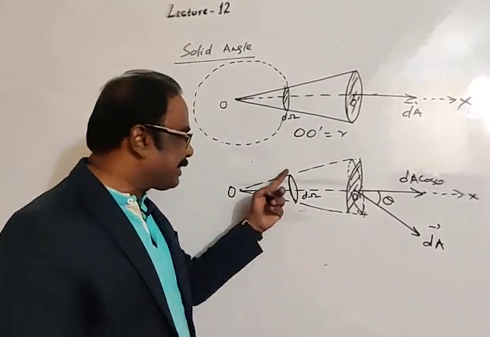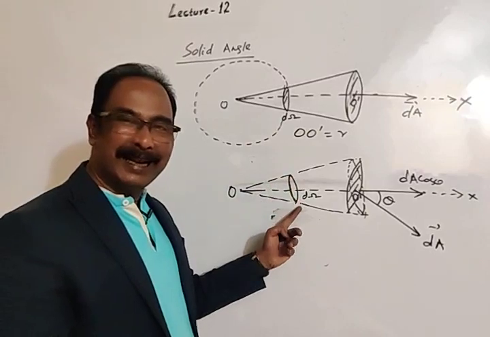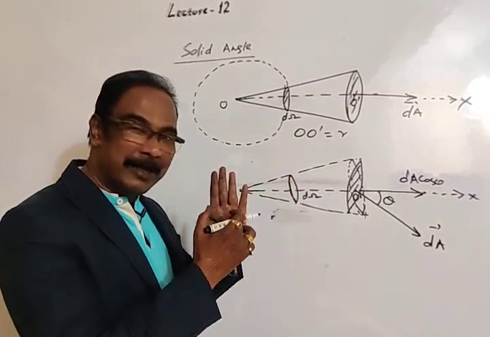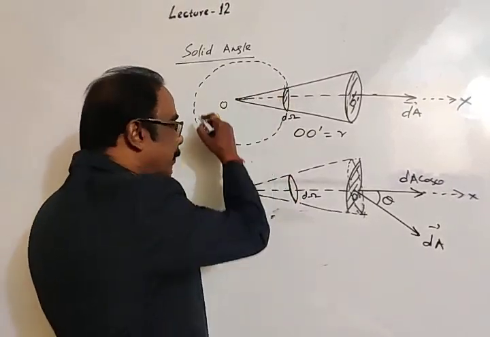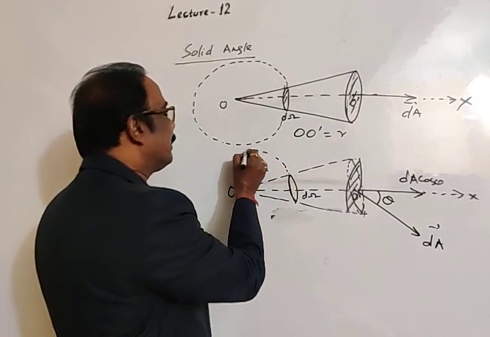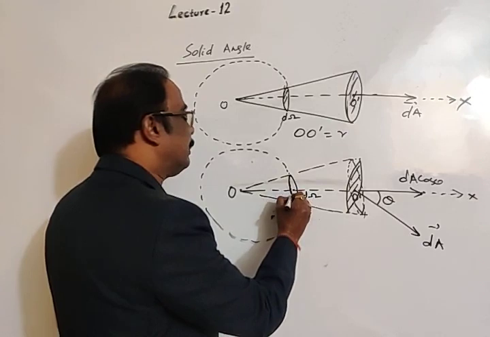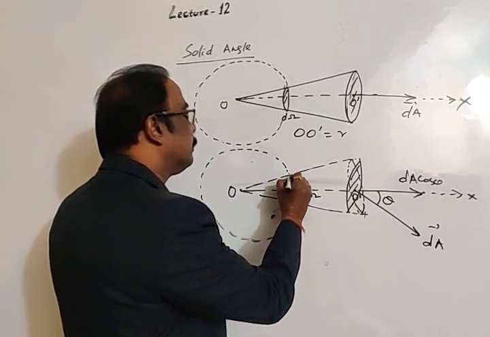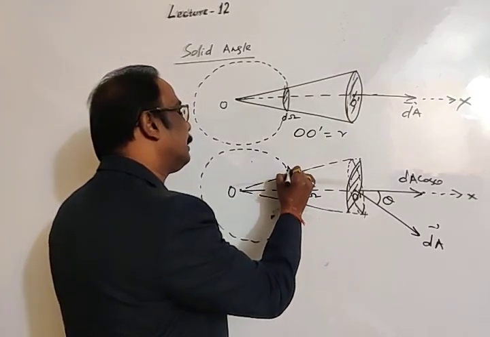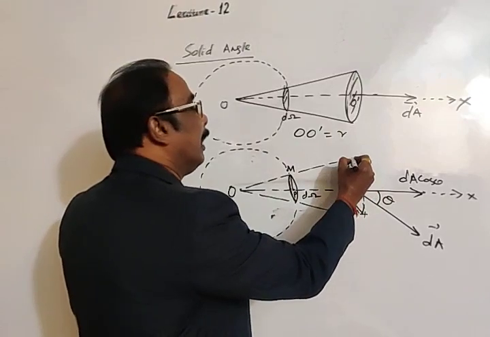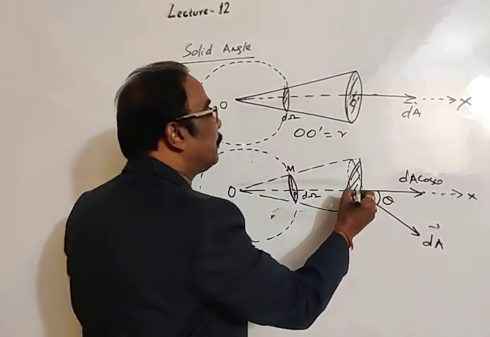Again, this imaginary circle, the small surface area, is part of a sphere. Let this point be P. Draw a perpendicular, and let this point be M. This is the previous diagram, this point is O dash.